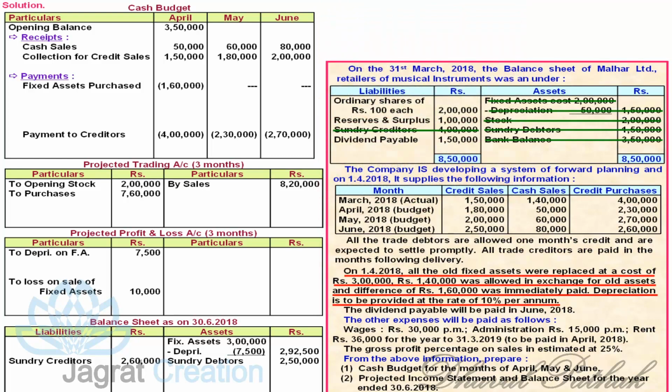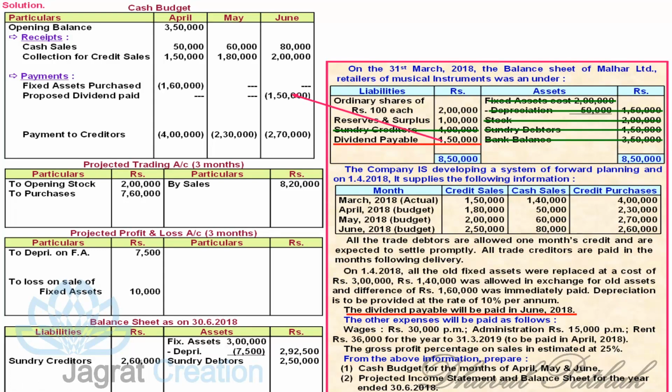Now next, dividend payable given in the opening balance sheet, 1,40,000, 1,50,000. That is paid in June 2018. So that will be recorded as a payment in the cash budget for June.